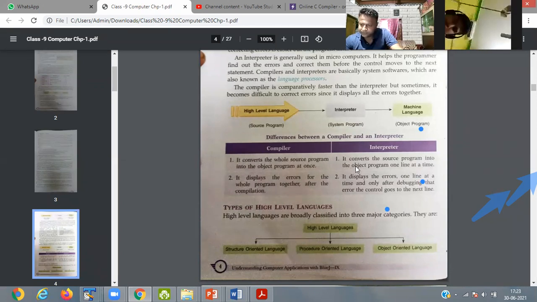Okay, so these are the differences between your compiler and interpreter. The compiler converts the whole source code program into one object program, so it will execute at once, and not execute again and again. The interpreter converts the source program into an object program one line at a time, so it will compile each line. The compiler displays the error for the whole program together after the compilation. But the interpreter will not compile the total program.